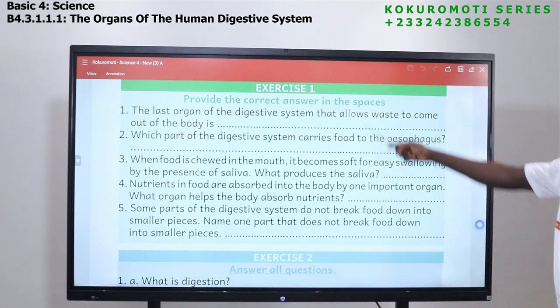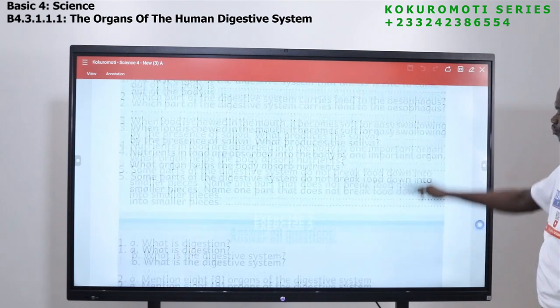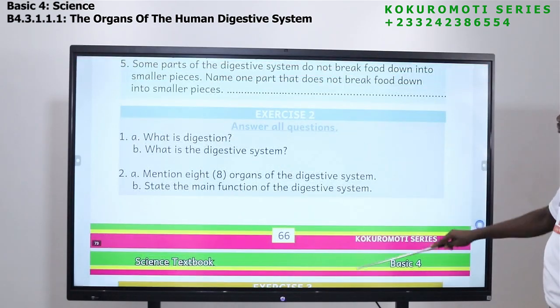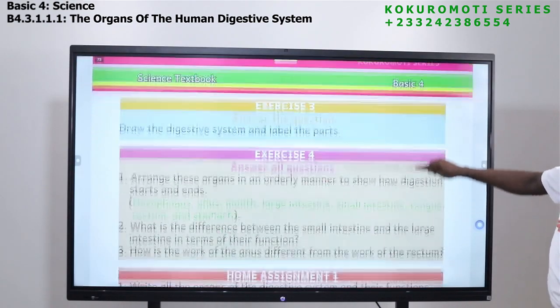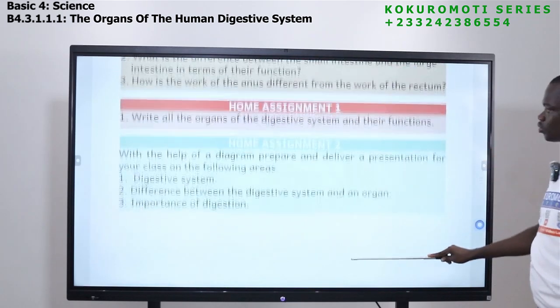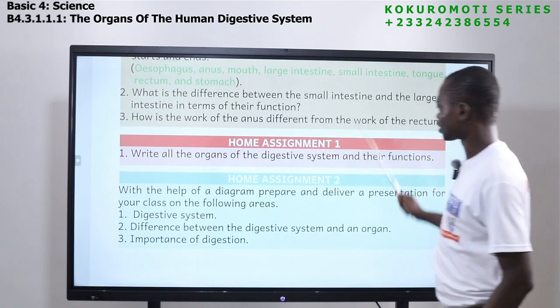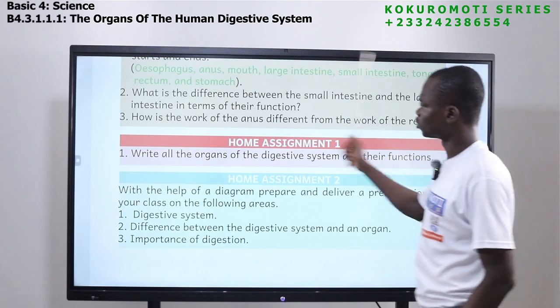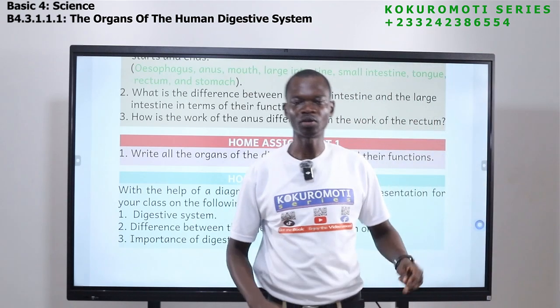Okay, so this is exercise 1. We have exercise 2 here. We have exercise 3, exercise 4. Home assignment 1. So this is what you are to do for me. Home assignment 1, home assignment 2. This is what you are to do for me. Take your time and do the work.